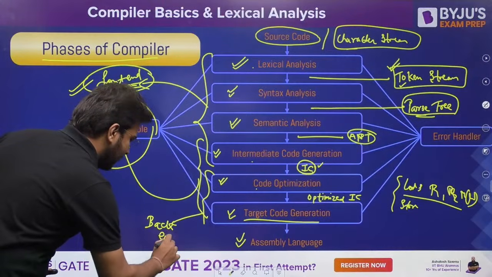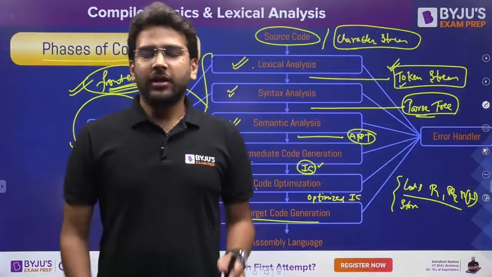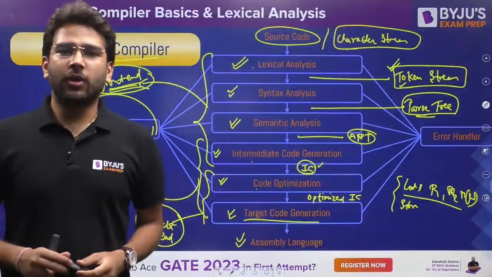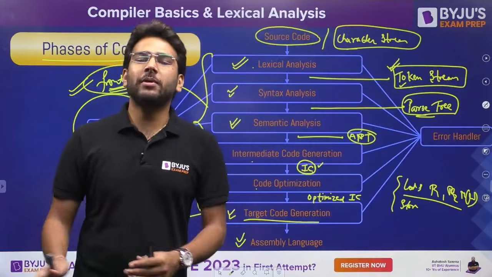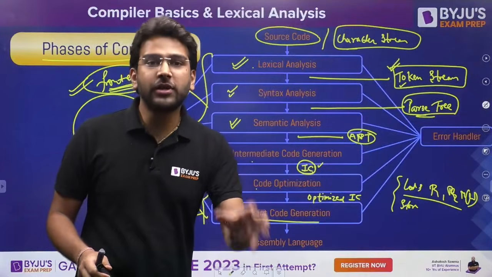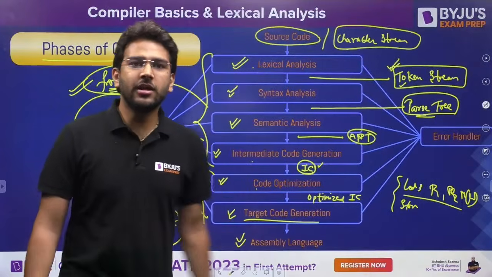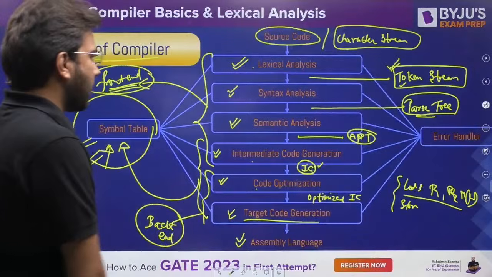That is the backend of the compiler. Because that is machine dependent, it is dependent on the architecture that you are using. So if we have 5 machines, they will have different architectures. So we have to implement the target code generation phase for every machine. Is it clear? Any doubt so far? If you have any doubt, guys, please ask.